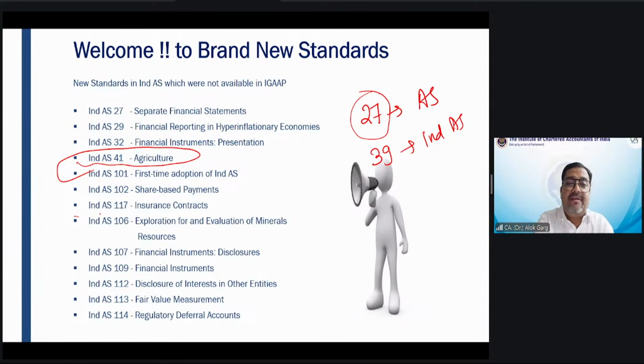Insurance contract, my dear friends, we do not have any standard on insurance contract in accounting standard, but now we have a separate standard on insurance contract. Friends, share-based payment. We have a guidance note on share-based payment, but we don't have any standard on it. My dear friends, now we have a separate standard on share-based payment, right?